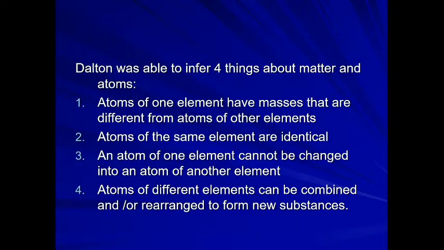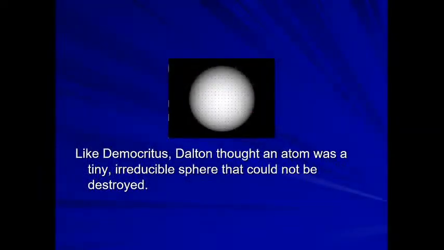Then he said that an atom of one element cannot be changed into an atom of another element. This point is correct, because we can't convert one matter to another. We can't convert nitrogen to oxygen atoms or oxygen to nitrogen atoms. He was correct. Then, atoms of different elements can be combined or rearranged to form new substances. Yes, this is also correct. Based on this point, we know the law of constant proportion, the law of definite proportion, was given by J.L. Proust, right?